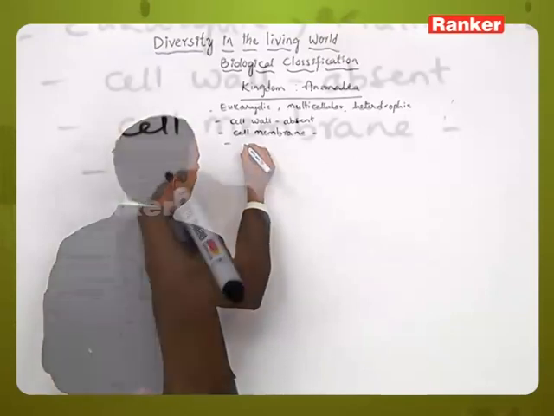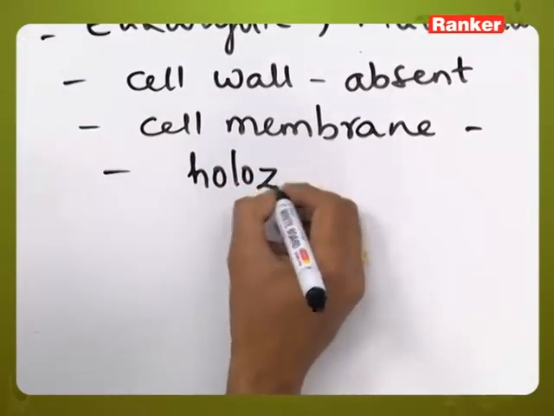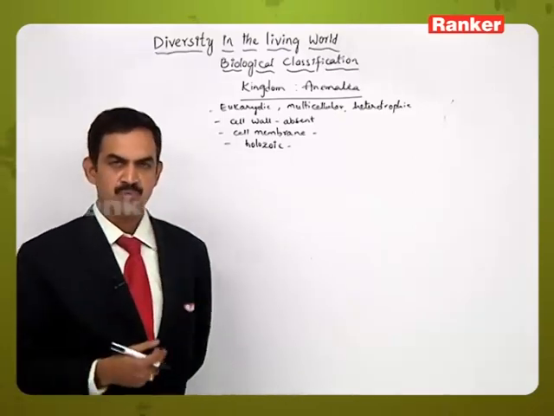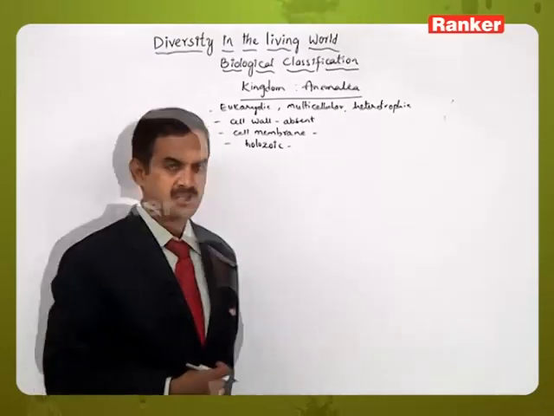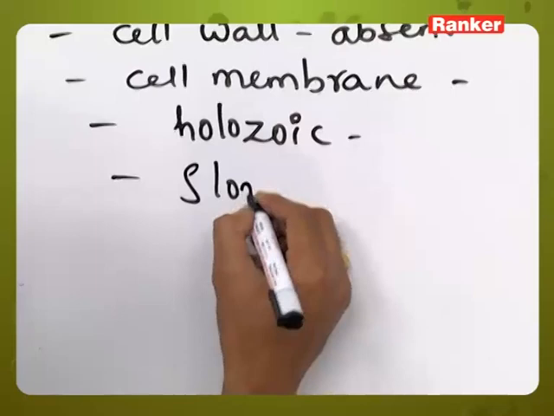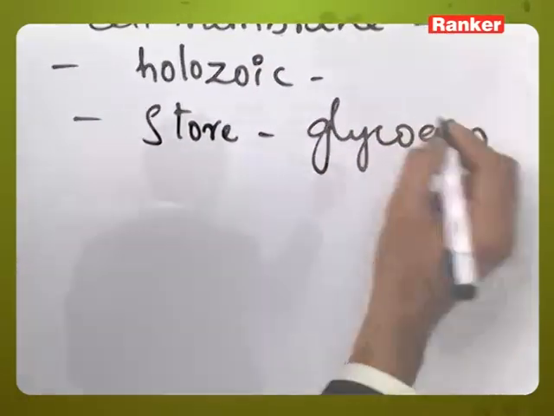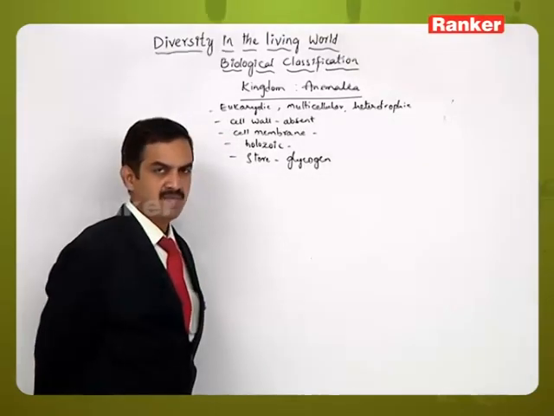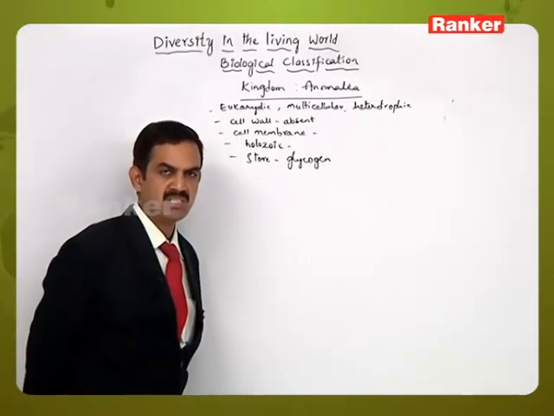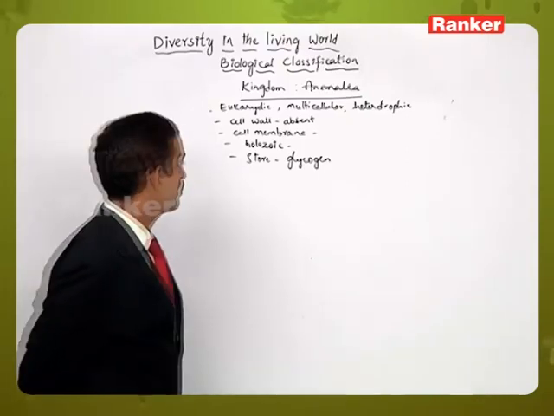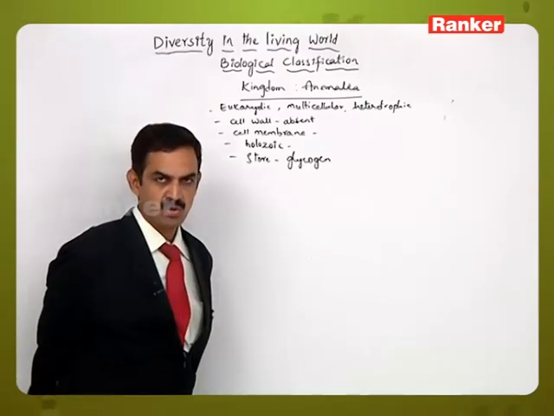Sometimes they may be in the form of holozoic pattern, that is engulfing, ingesting the food materials or swallowing the food materials, and they store the food materials in the form of glycogen, whereas the plantae will store the food materials in the form of starch, whereas the Animalia animals store the food materials in the form of glycogen.